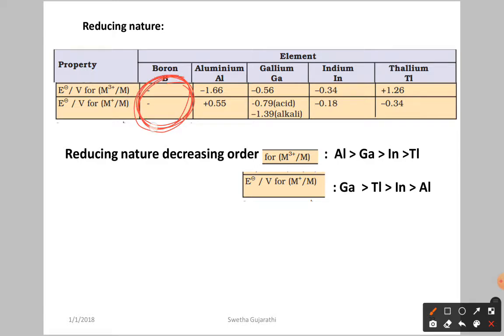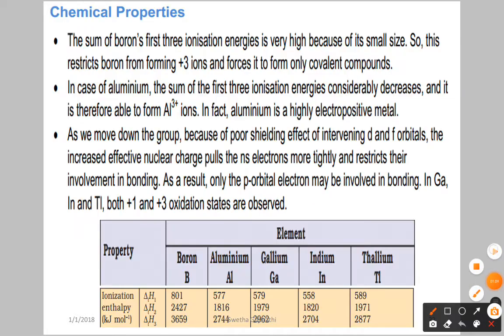Here you can see we don't have any reducing nature for boron. Reducing nature means it has to undergo oxidation, meaning it has to lose electrons. But it is not going to lose the electron, so reduction potential was not given. It is restricted from forming boron +3 ions. We don't have a +3 ion. It forms only covalent compounds. Generally they have ionic nature, but boron compounds have covalent nature.